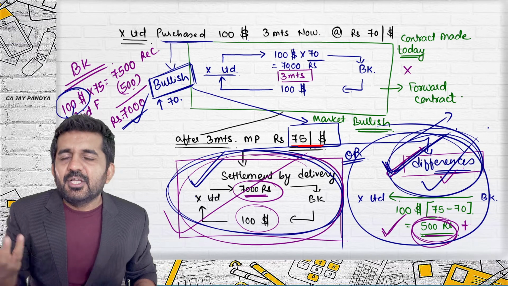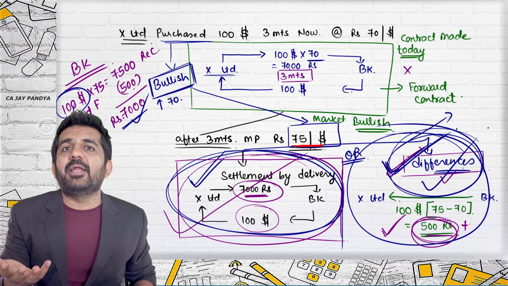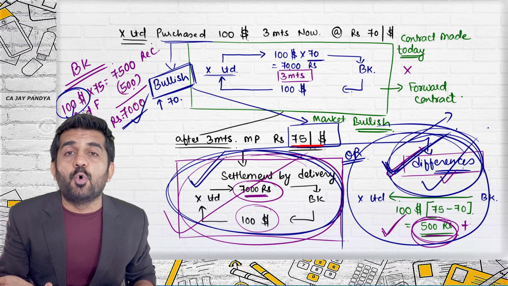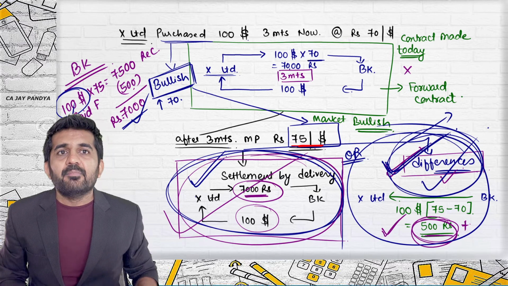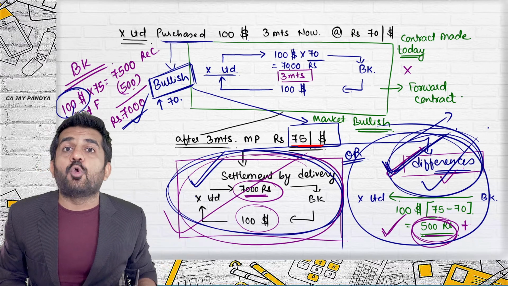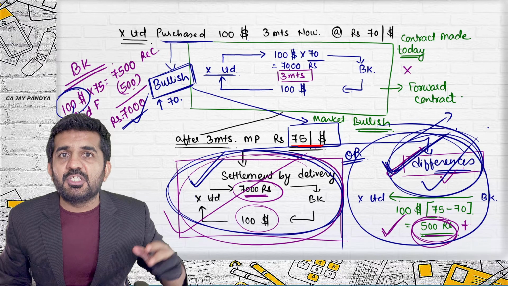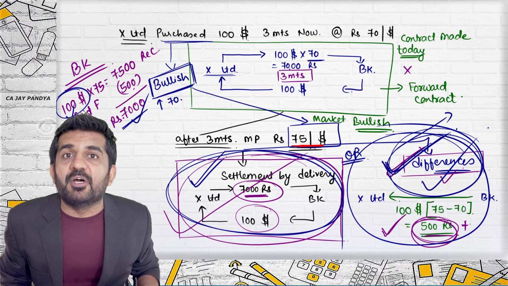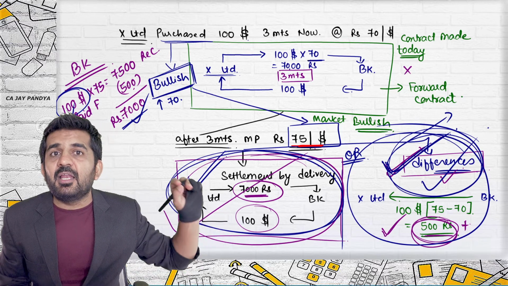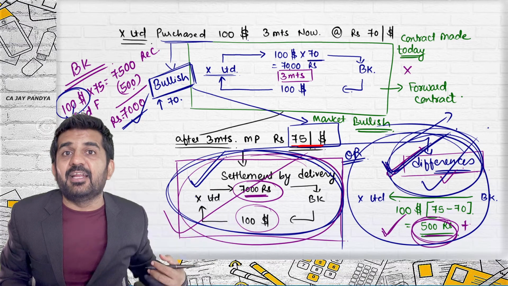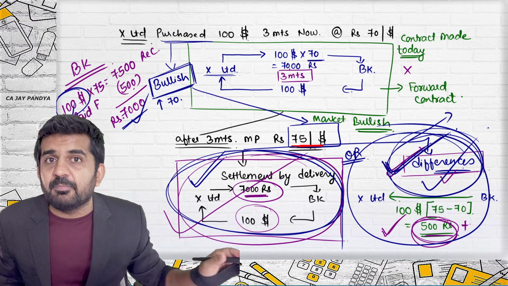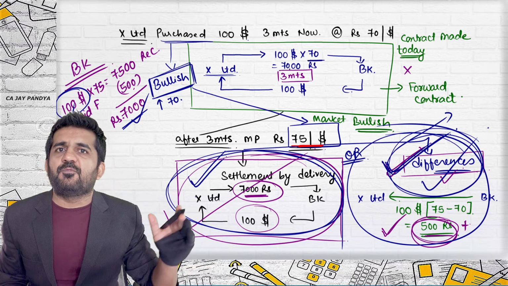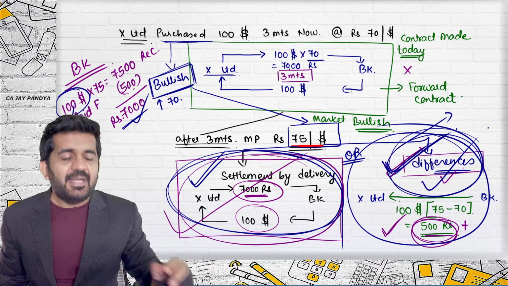Is it all right? So you need to understand settlement by differences is having its own benefits. Say, I'll tell you, my neighbor is trading in copper. He purchases futures and forwards of copper. Never in the lifetime he has actually taken delivery of copper. It is not even permissible. If you purchase a futures of copper, you will never be getting settlement by delivery.